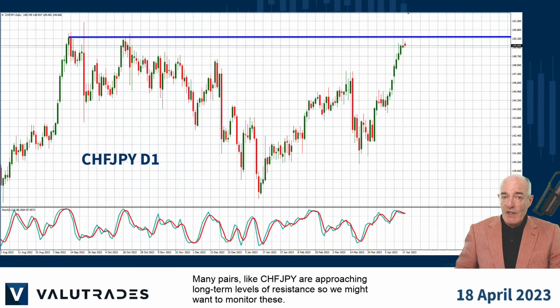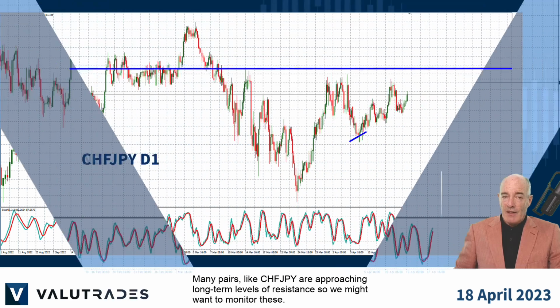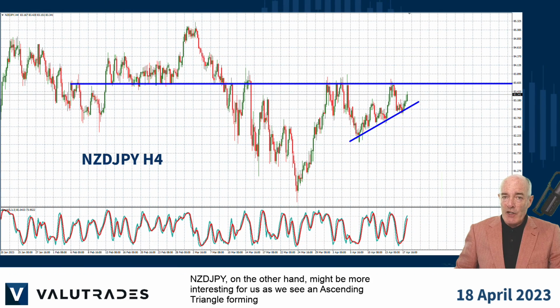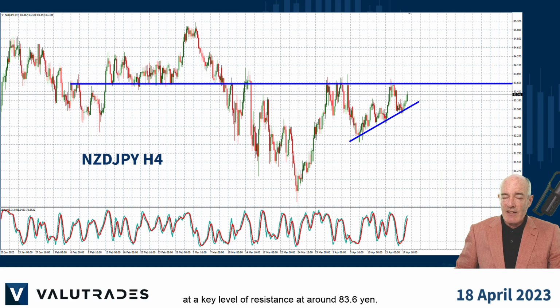Many pairs like Swiss yen are approaching long-term levels of resistance, so we might want to monitor these. Kiwi yen, on the other hand, might be more interesting for us, as we see an ascending triangle forming at a key level of resistance at around 83.6 yen.